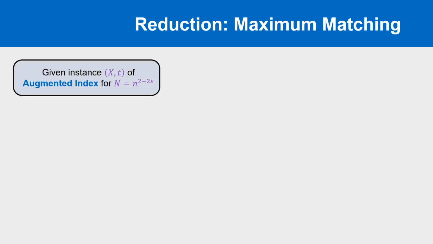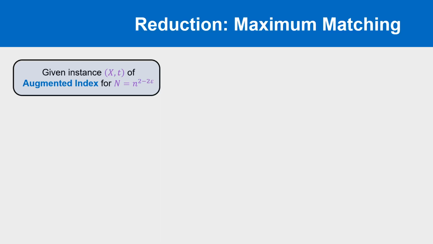So to recap, we want to describe how to transform a maximum matching protocol into a protocol for this other problem, augmented index. So let's assume Alice and Bob have access to some working maximum matching protocol. Now we fix a particular instance of the augmented index problem for vectors of size big N equals little n to the 2 minus 2 epsilon, where little n is going to be proportional to the number of vertices in our graph. Remember that this means that Alice knows the vector x, while Bob will know the index t and the tail of x.